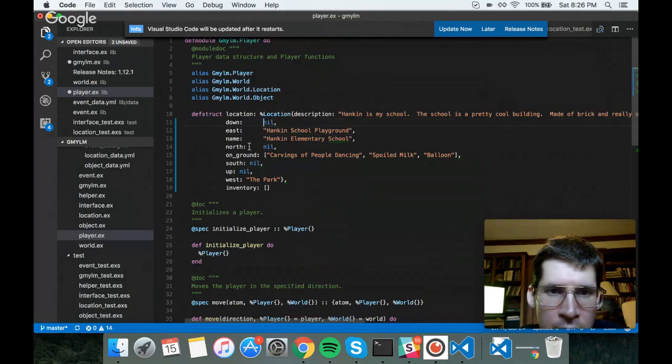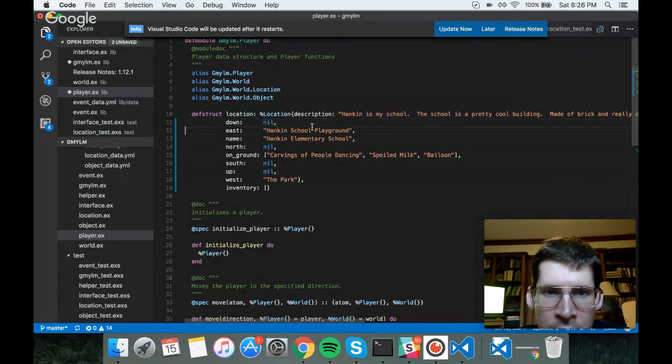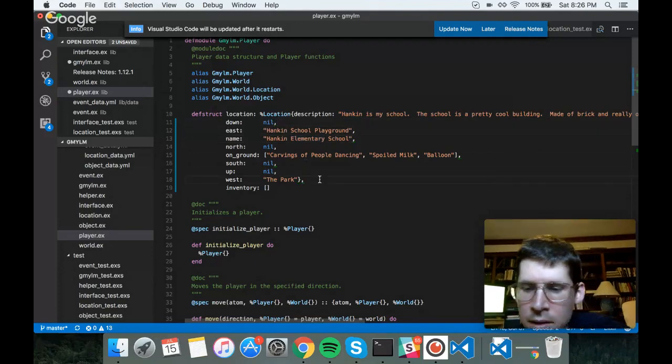There's really no reason this should fail to compile. I've just lined everything up. VS Code doesn't like this for some reason. There should be no trailing white space at the end of the line. Oh, there is trailing white space. But yeah, okay, that's fine.